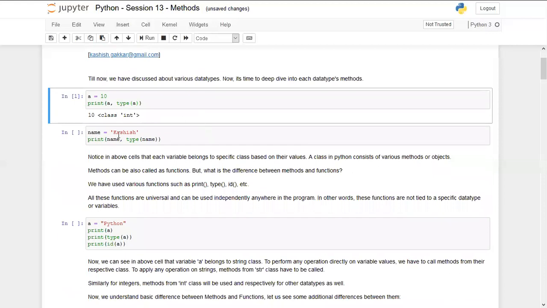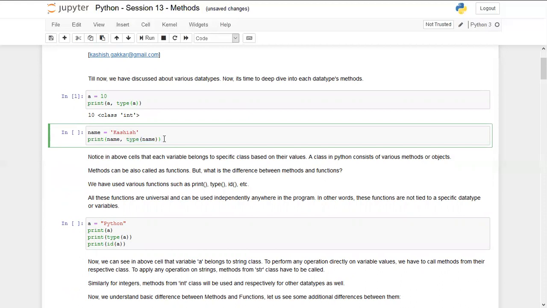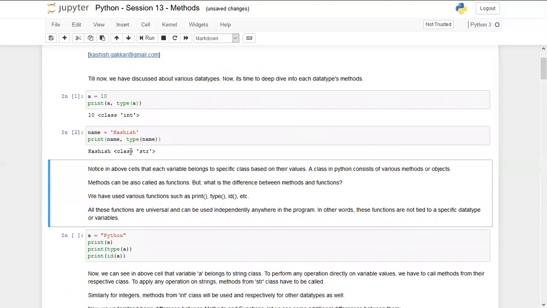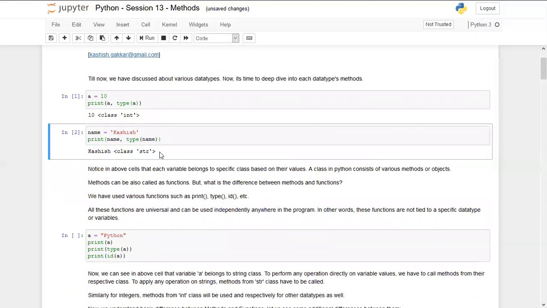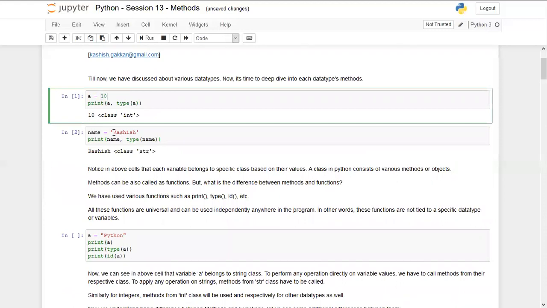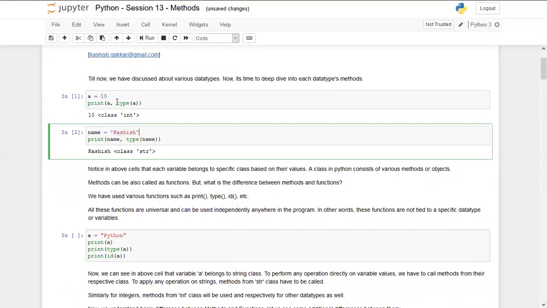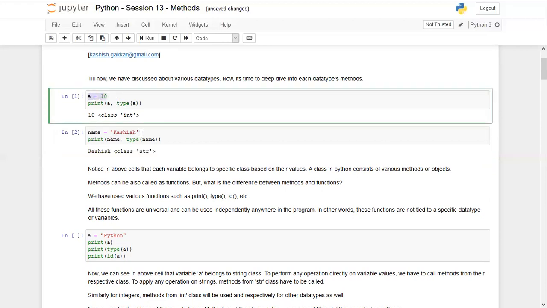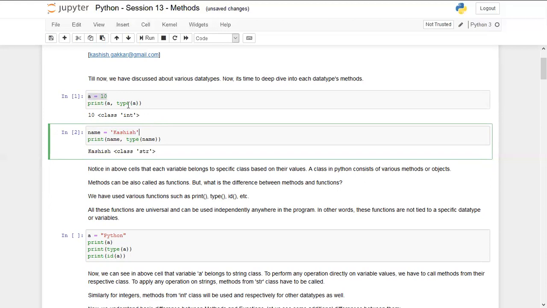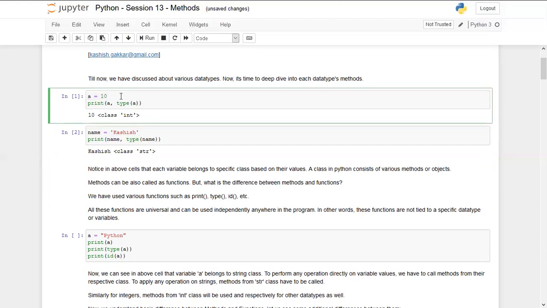Similarly, if I write name is equal to Kashish, print name and check its data type, it tells us that name is Kashish and the type is string, but it also says that it belongs to class str. Now let's read about its theory. Notice in the two above cells that each variable belongs to a specific class based on its value. We are not telling Python to create this as an integer and this as a string. Python automatically identifies that this variable belongs to class integer and this one to class string. Similarly, it happens for other data types as well, like tuple, list, dictionary, and set.